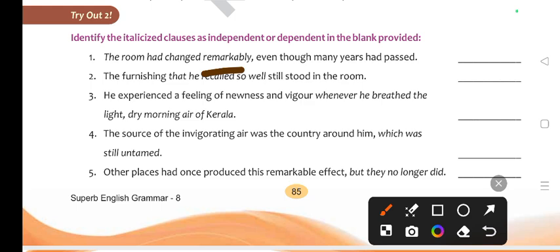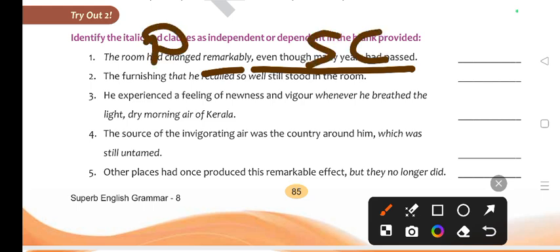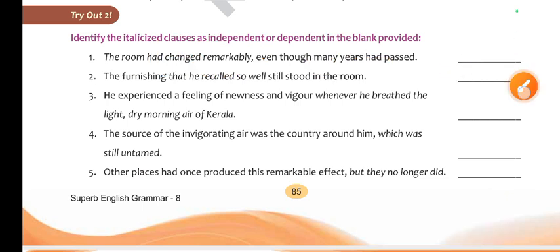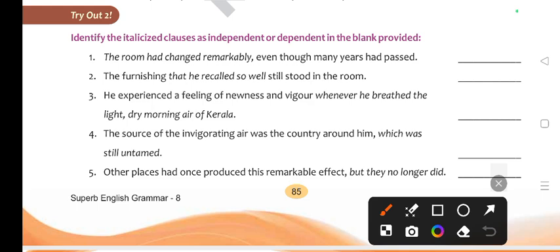So this is a subordinate clause, and this is what? A dependent clause. And then the italicized word is written here in this part. It means this is what? This is an independent clause.